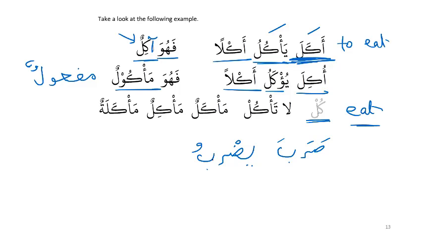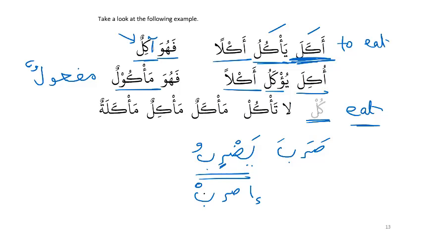How would I convert this to a command? Yadribu, Idrib. Exactly. With Salasi Mujarrad, we replace the Ya with Hamza, and then there is Da, Ra, Ba.